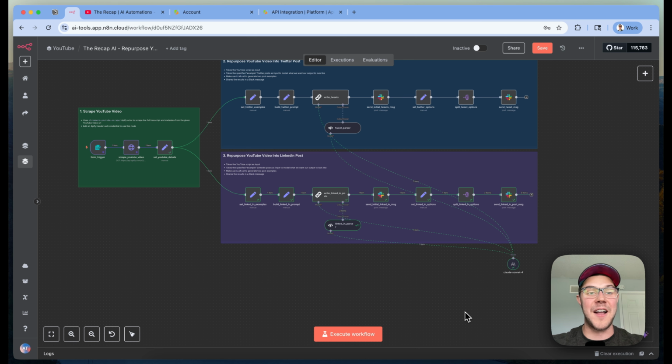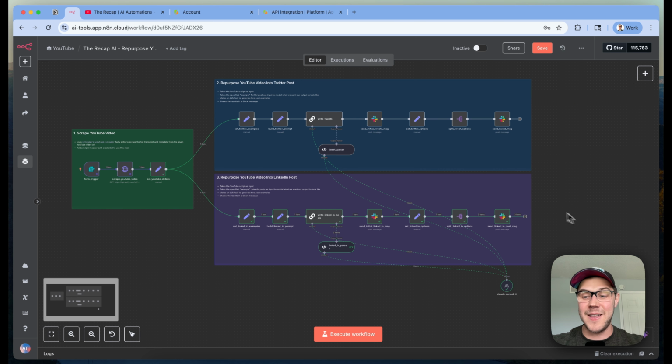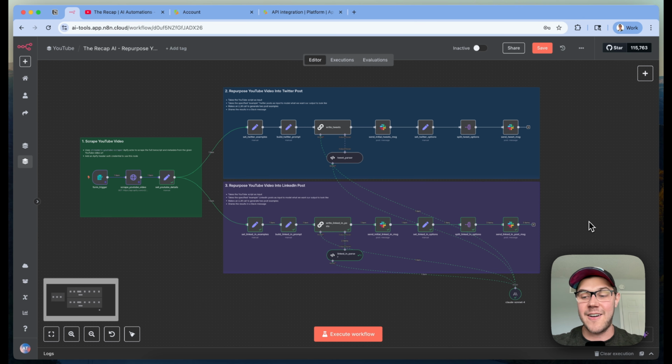The choice is yours. You have a ton of flexibility here, but this has been an automation we've used extensively here at the Recap AI to scale out how we promote our content. Hope you found this valuable and are able to start building your own content repurposing machine.